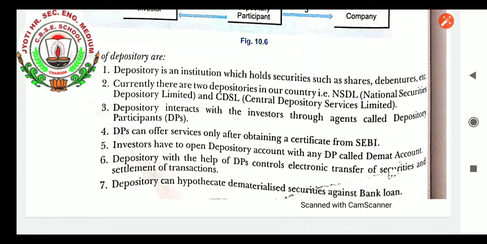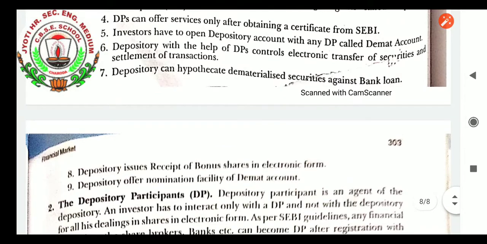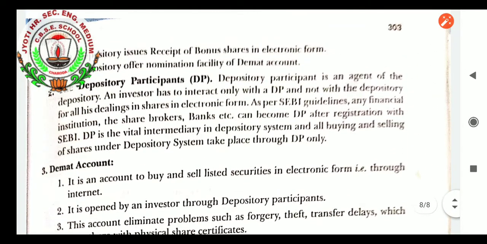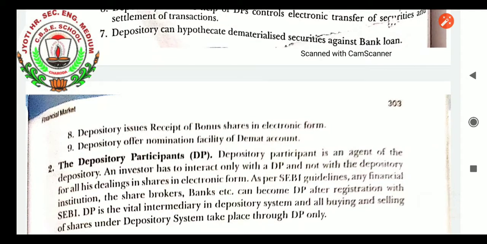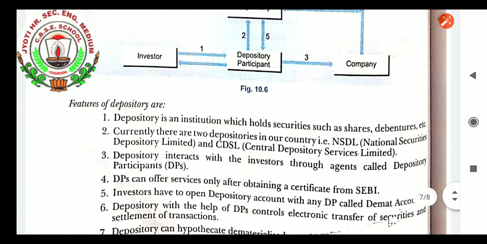Depository can hypothecate dematerialized securities against bank loan. Depository issues receipt of bonus shares in electronic form. Depository offers nomination facility for the demat account. So these are the various features of depository.